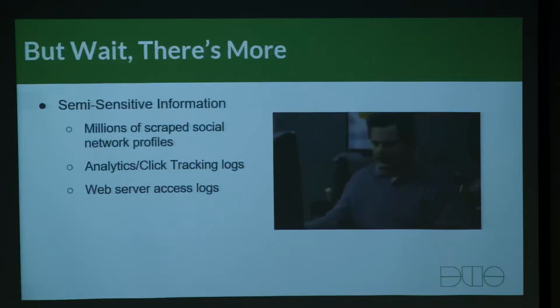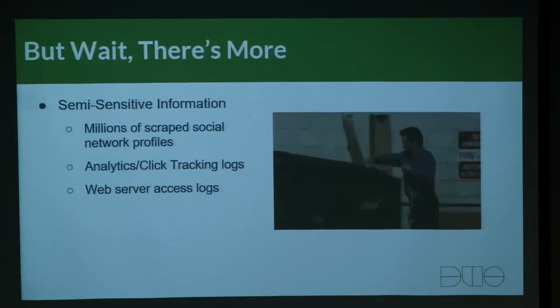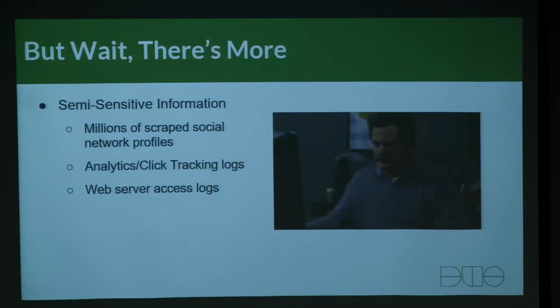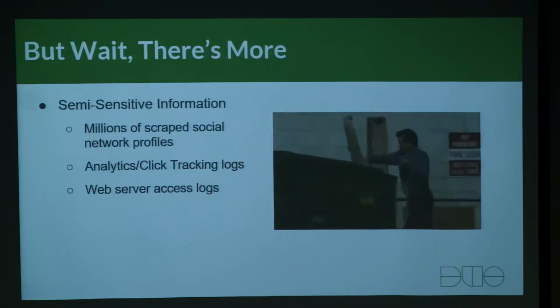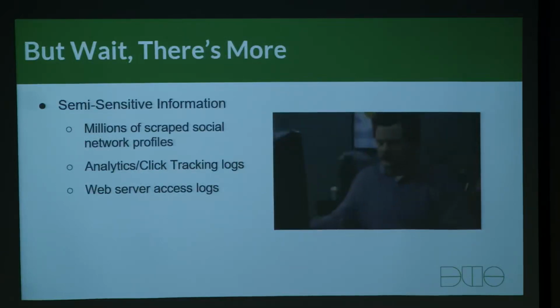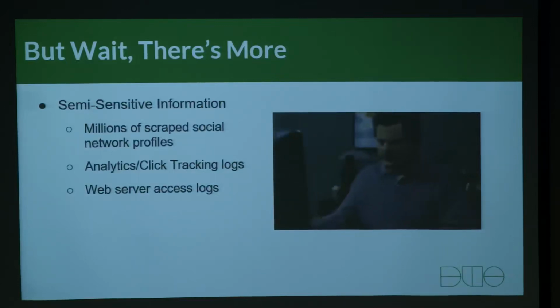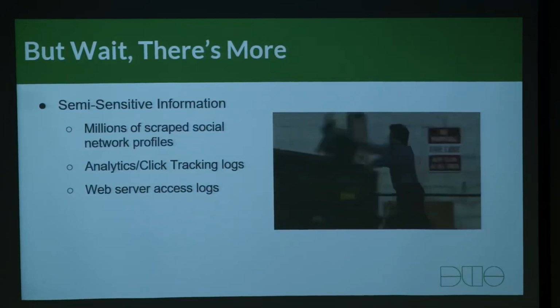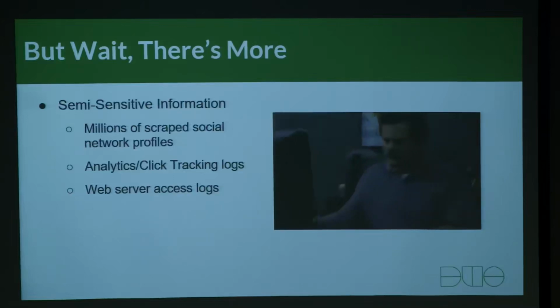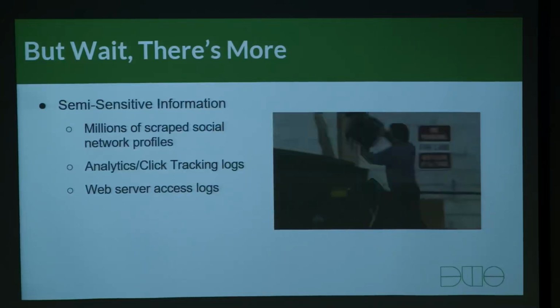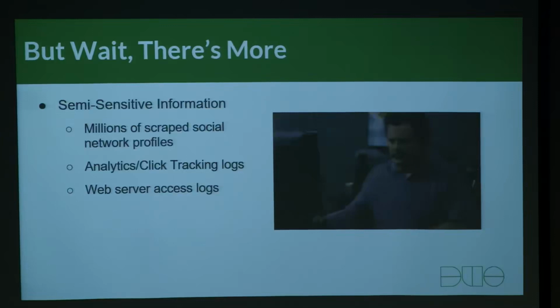And we're not done. We also have what I would call semi-sensitive information. In some examples, we saw cases where there were millions, and in fact, there was one case where it was about 300 million scraped public social networking profiles. For a large social network, it was a single one.